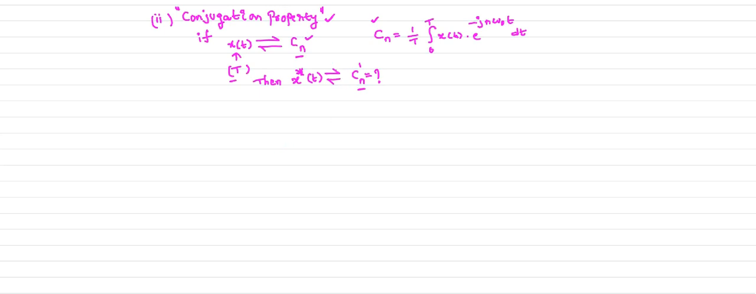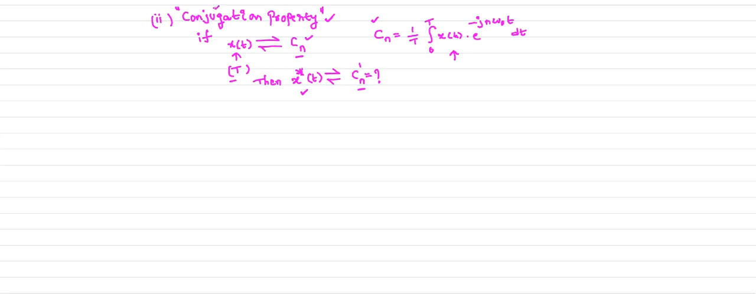We need to find this Cn dash. So Cn you already know. You have to apply conjugate on both sides to find your Cn dash. We need to find the complex exponential Fourier series coefficient for x conjugate of t.